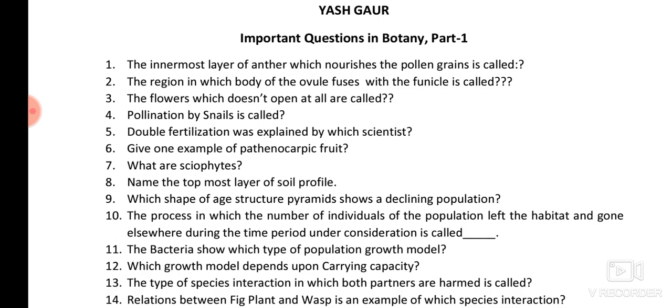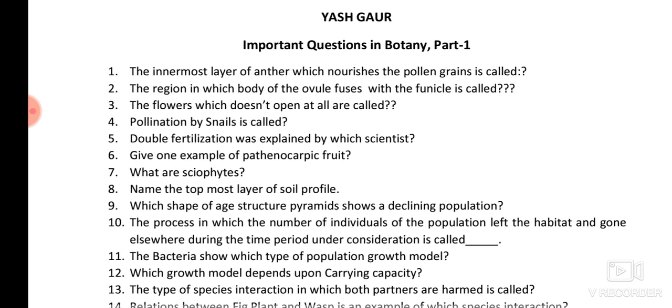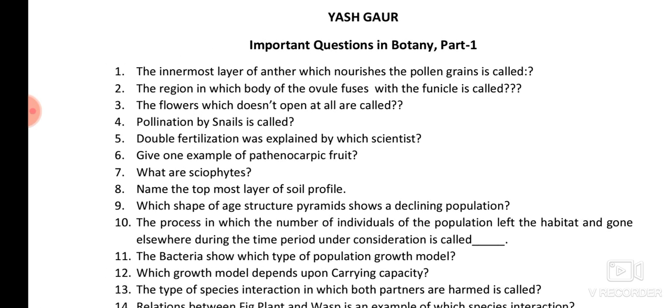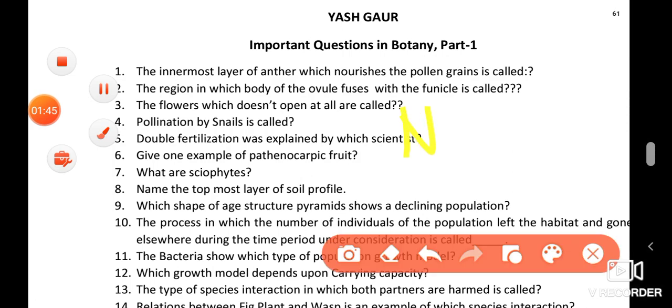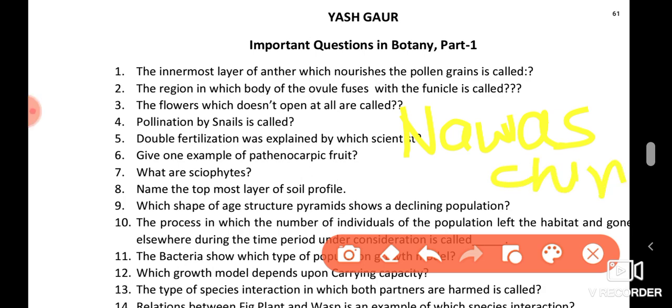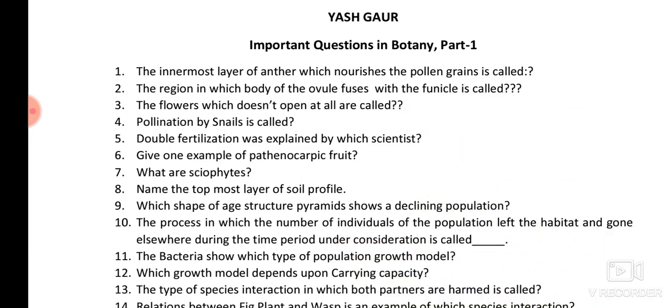Double fertilization was explained by which scientist? It's a very important question, generally asked in different examinations. So Navashin will be the answer. I should write the spelling. Navashin. Navashin was the scientist who discovered the process of double fertilization. The example of one parthenocarpic fruit is banana.